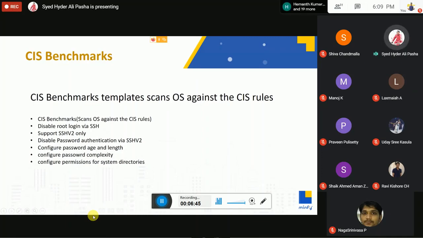So, for example, we have to disable the root login inside the Linux instance. If it is Windows, we have to disable the administrator account, and it should support SSH version 2 only. We have to disable password authentication. The age of the password, the length of the password, and the complexity of the password we have to decide.